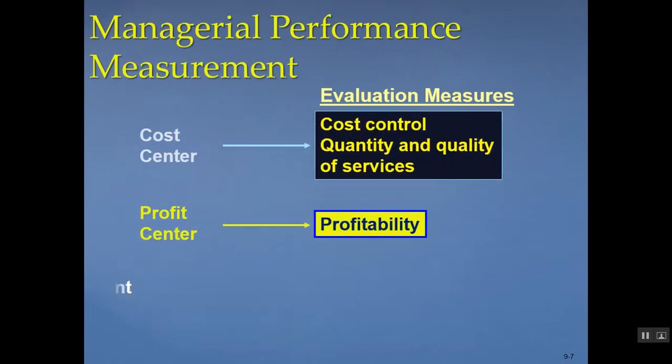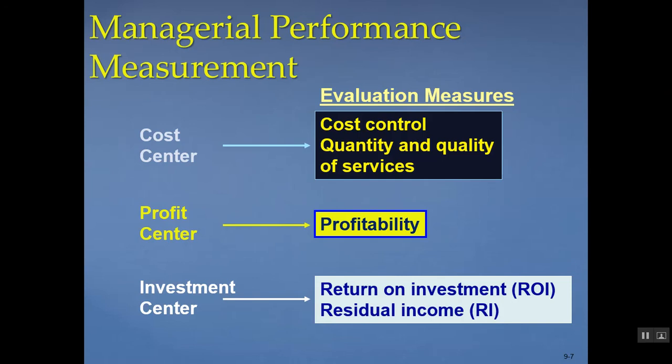We have 3 different types of centers when we're looking at a company. There's a cost center, which strictly has costs, and their responsibility is to manage those costs. An example would be human resources or the accounting department. They don't sell any external products to incur revenue.